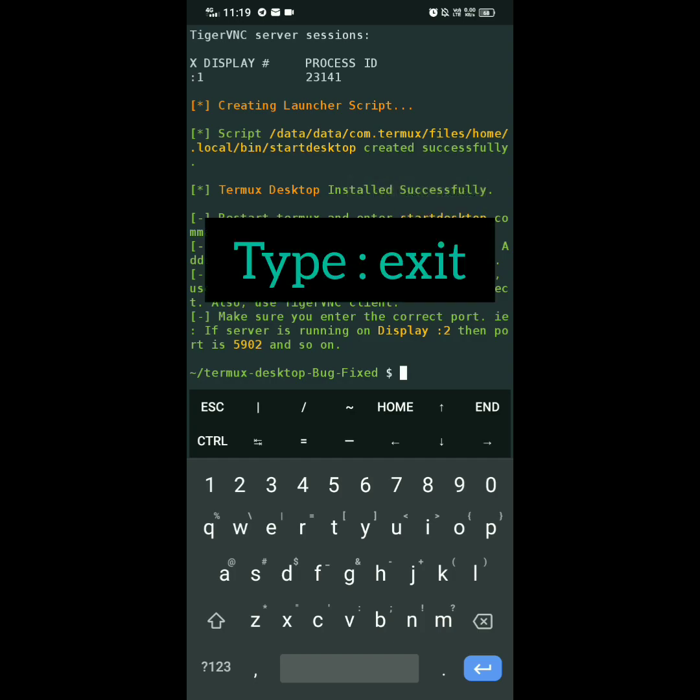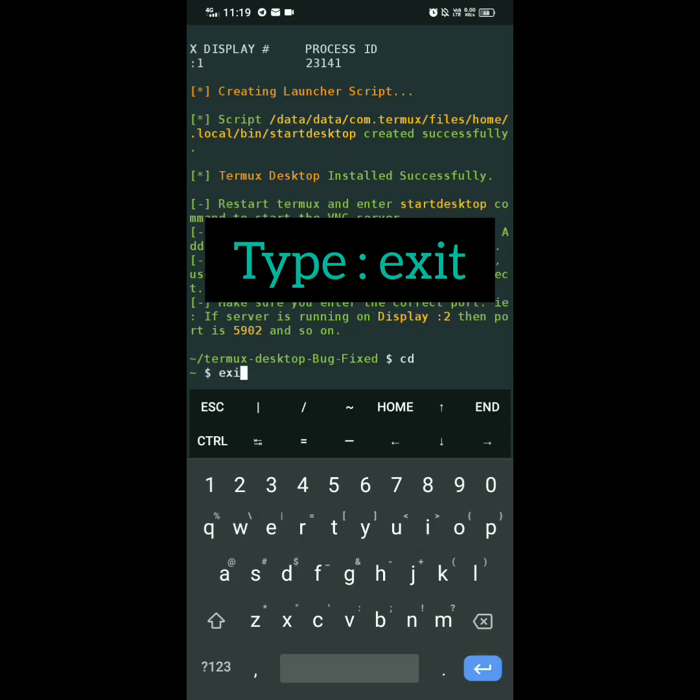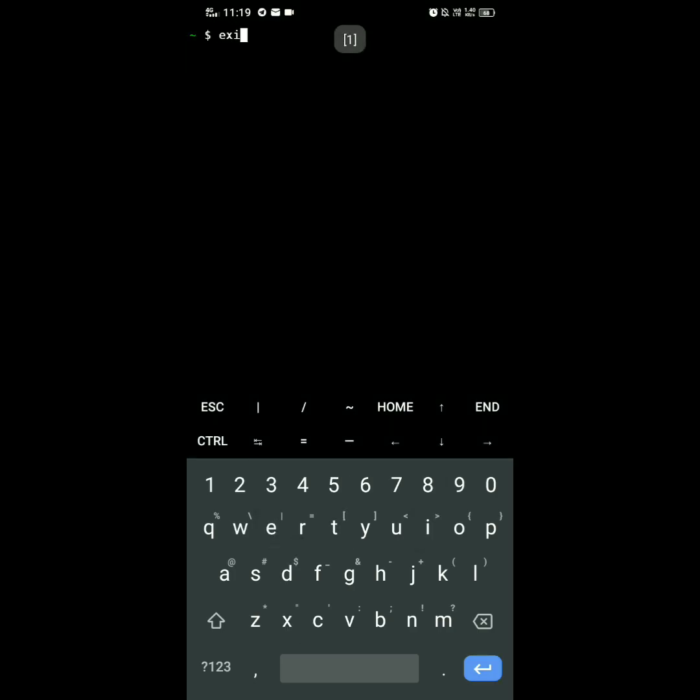After your installation is successful, type the exit command to exit Termux. Open Termux again and type start desktop.